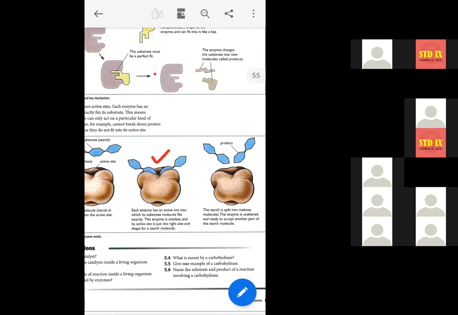And the enzyme substrate compound is made, then the enzyme acts on the substrate and it breaks it down. So the starch molecule is broken down. Here you can see two separate molecules. They are the maltose, malted sugar.